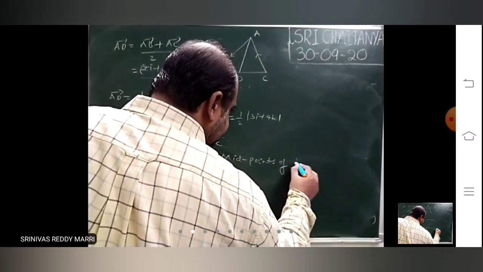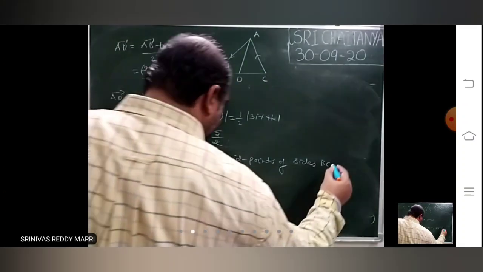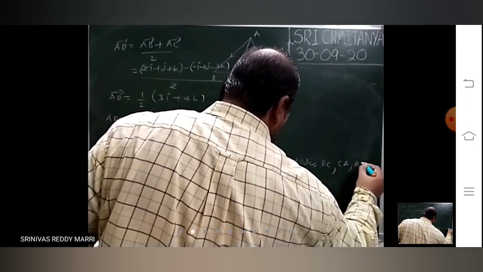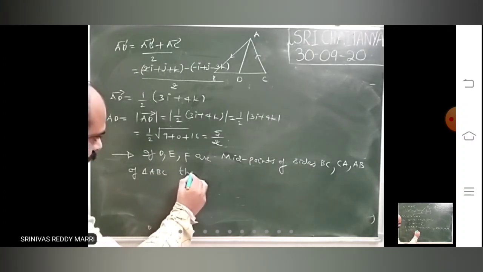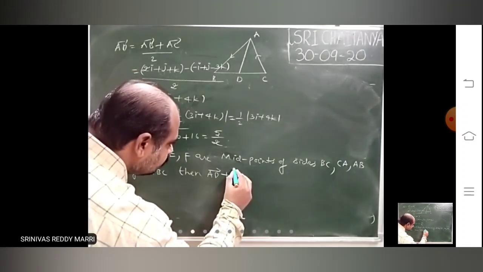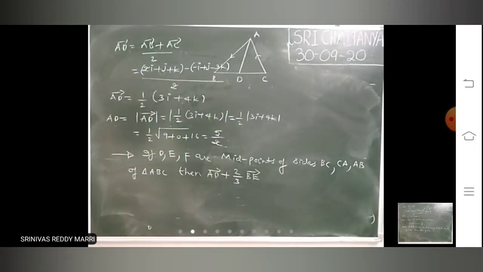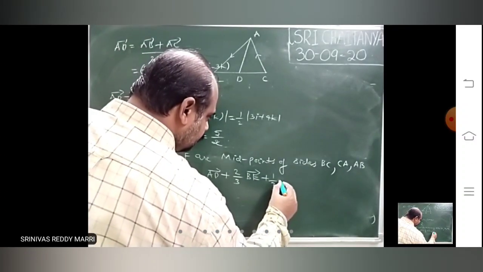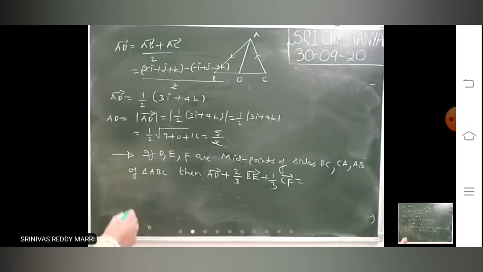D, E, F are midpoints of sides BC, CA, AB of triangle ABC, then AD bar plus 2/3 BE bar plus 1/3 CF bar equals